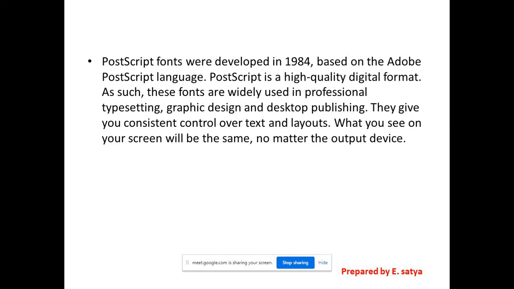The PostScript fonts are very important fonts, mostly what we are using nowadays, right? These were developed in 1984 based on the Adobe PostScript language. It is a high quality digital format, right? So these fonts are used in professional typesetting, graphic design and desktop publishing. It gives consistent control. So how does it help you? Whatever the result on screen, how it looks on screen, no matter the output device, in output also it maintains the same quality on screen and on paper after printing. So widely we are using these PostScript fonts.